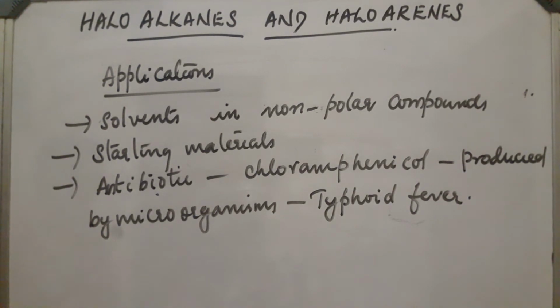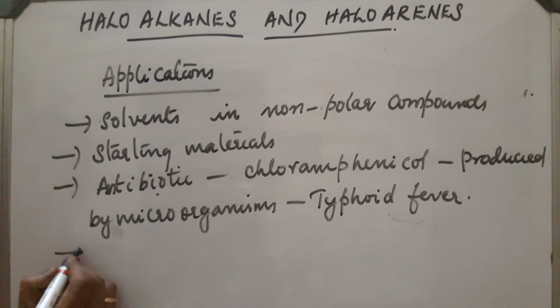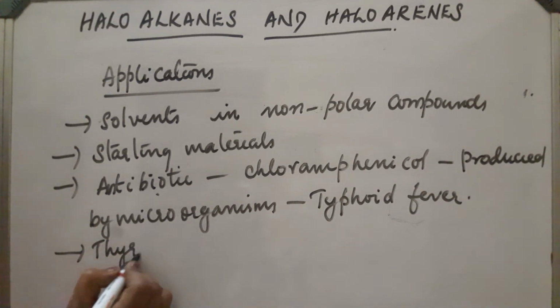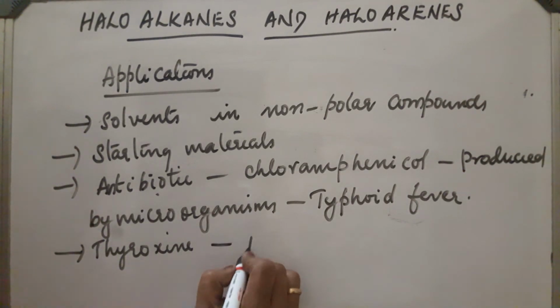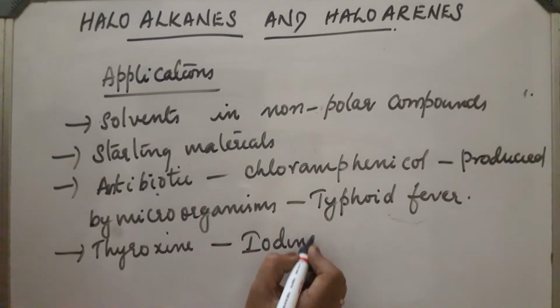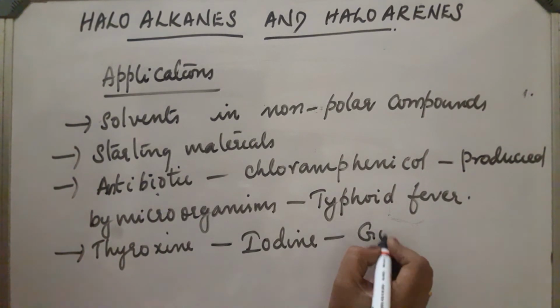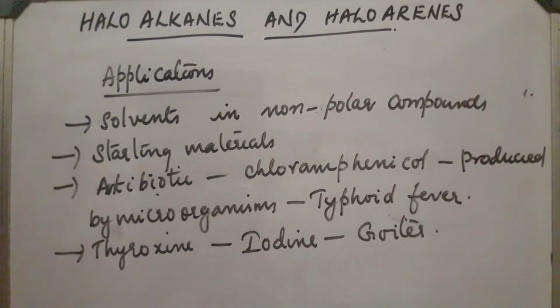Another example is thyroxine, which is also a halogenated compound. It is produced in the body and contains iodine. Its deficiency causes goiter, so this thyroxine hormone is very useful in the body.